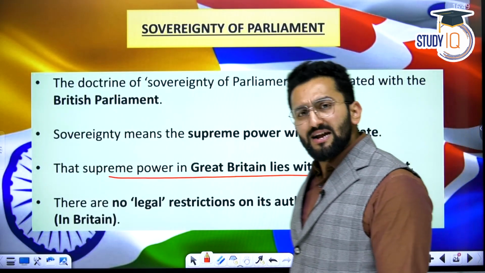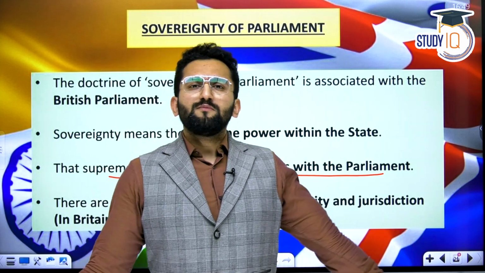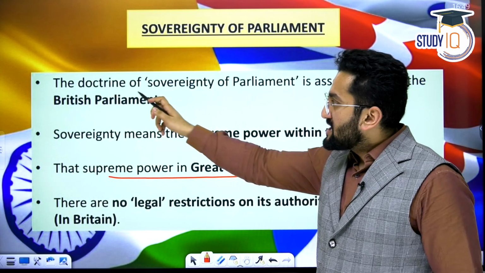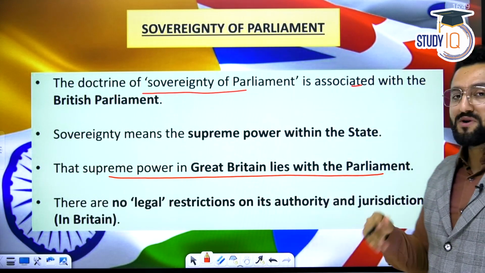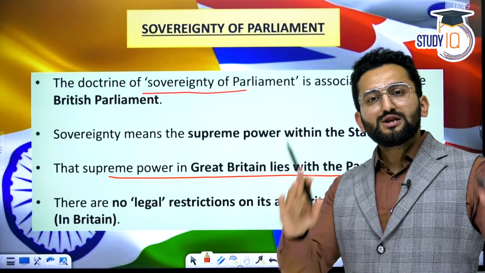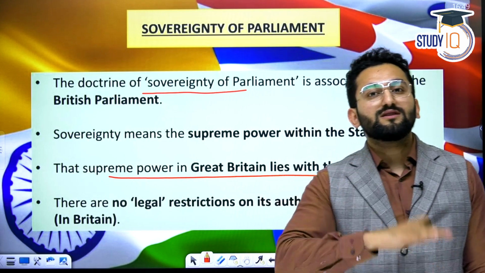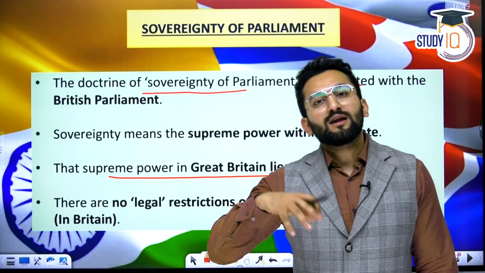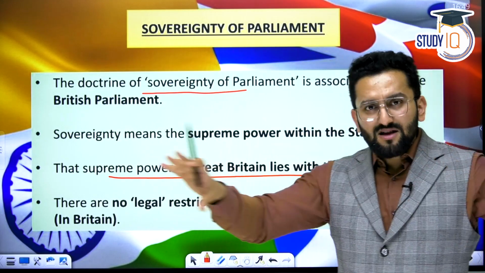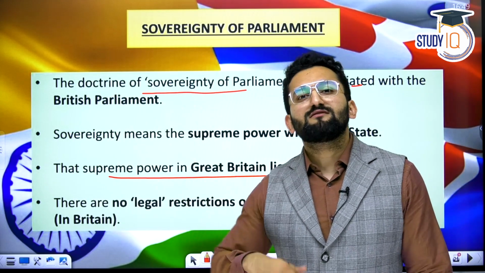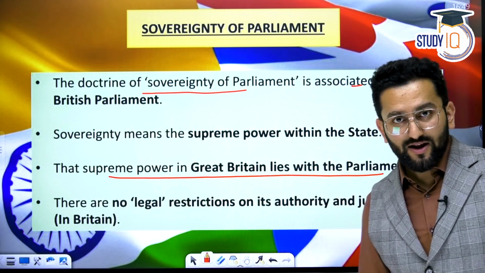Sovereignty of Indian Parliament. If I ask you, do you think Indian Parliament is sovereign? First of all, what is the meaning of sovereign? It means you are supreme, right? The doctrine of sovereignty of Parliament is associated with the British Parliament. In Britain, Parliament is supreme. Even Parliament decides what is considered as constitution and what is not, because they have an unwritten constitution. Some legal documents collectively are considered as constitution, and such declaration is done by the Parliament of Britain.